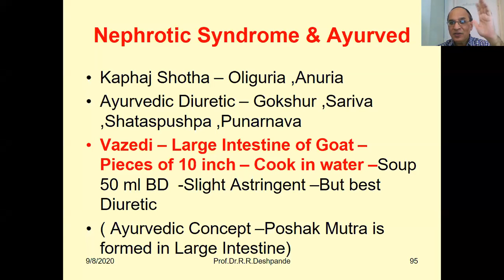Whenever the patient suffers from oliguria, less urine formation, our Vaidya Guru sir has discovered this particular invention. He said Ayurveda's belief is that Poshaka Mutra, the raw product of urine, starts from the Pakvashaya, the large intestine, as per the Ayurvedic concept. My allopathic friends, don't get misunderstood. You have to study it in detail and then we talk. You don't say, how is it possible, urine in the large intestine.